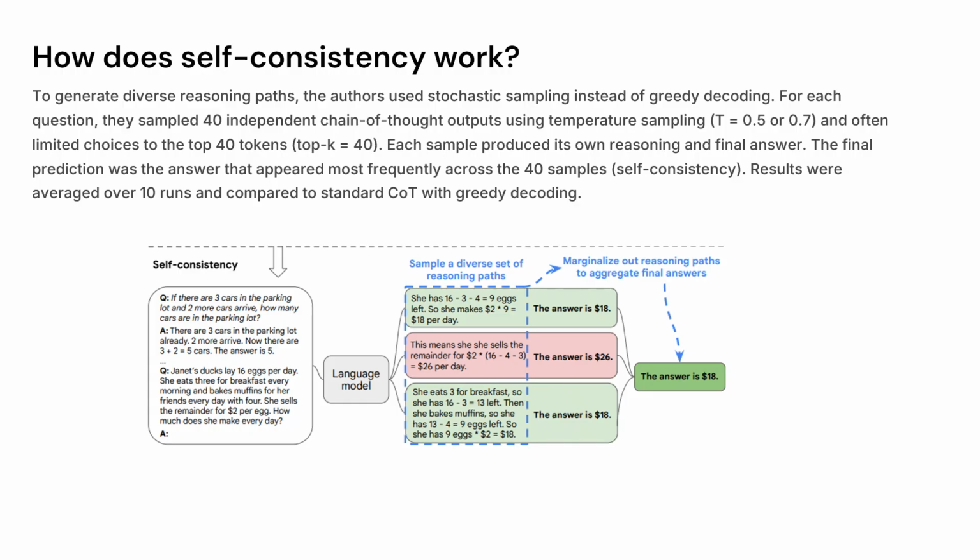In this case, we took a top K sampling approach where our K was equal to 40 and temperature of 0.5 or 0.7. So you don't need to worry about these terms. Any approach like chain of thought prompting follows greedy decoding, which basically means that we select the token with the highest probability.